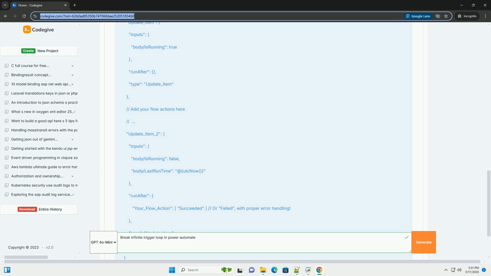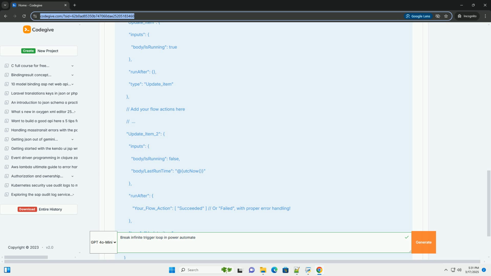2. Conditional logic with run count tracking, more robust. Implement a run counter: this involves creating a variable to track the number of times the flow has run. If the run count exceeds a threshold, the flow will terminate. Explanation. Initialize variable: create a variable named run count and set its initial value to 0. Increment variable: increase the run count variable by 1 each time the flow runs.